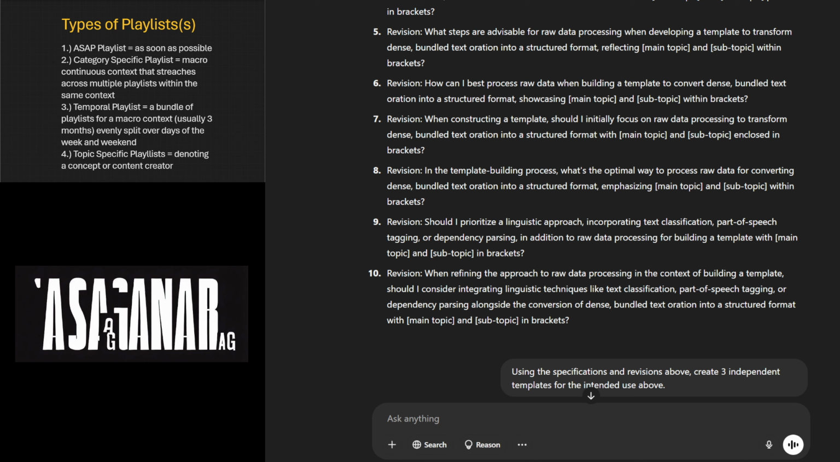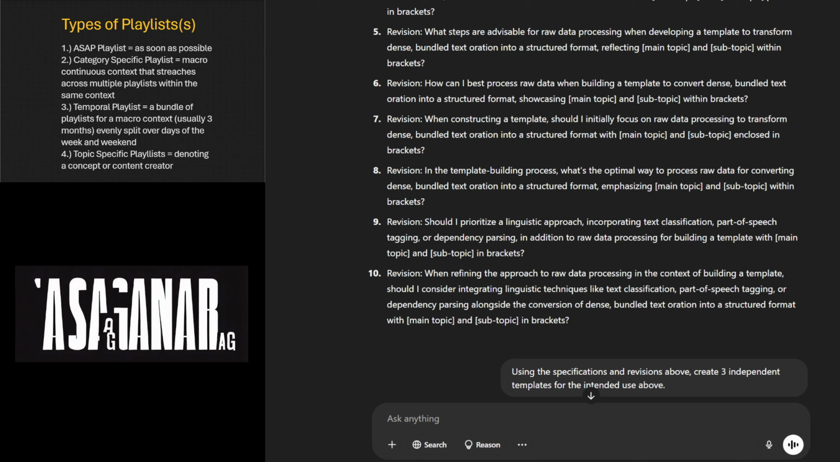9, revision. Should I prioritize a linguistic approach incorporating text classification, part of speech tagging, or dependency parsing, in addition to raw data processing for building a template within open bracket main topic close bracket and open bracket subtopic close bracket in brackets, question mark?